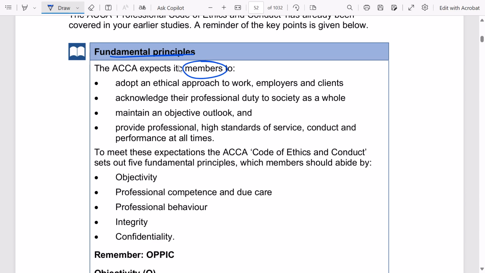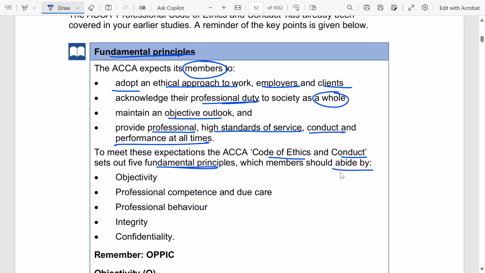ACCA expects its members, and not just members, its students, its affiliates, and everyone, to adopt an ethical approach to work, employers, and clients, acknowledge their professional duty to society as a whole, maintain an objective outlook, and provide professional high standards of service, conduct, and performance at all times. So, to meet these expectations, the ACCA Code of Ethics and Conduct sets out five fundamental principles which members should abide by, that is, adhere to or follow.